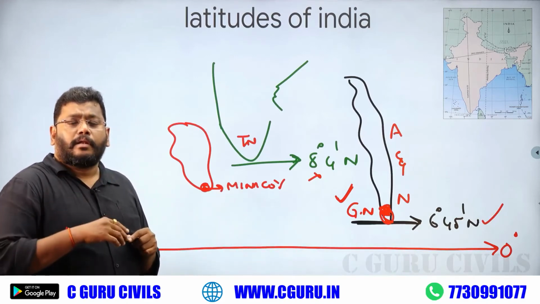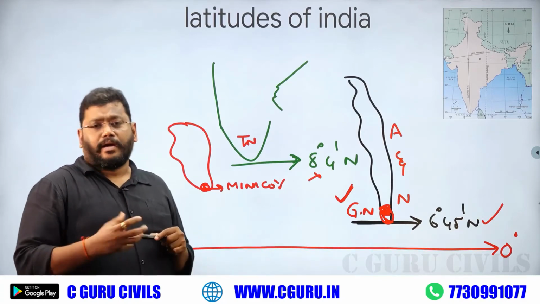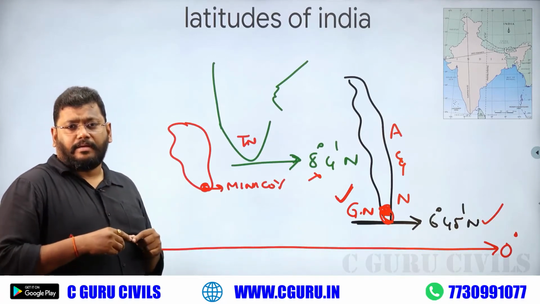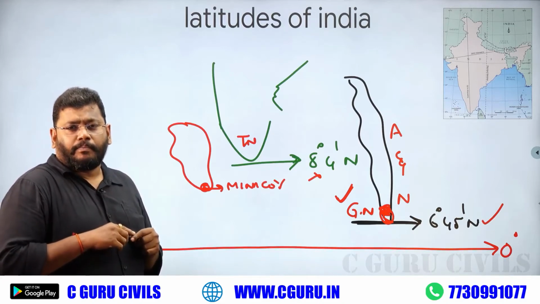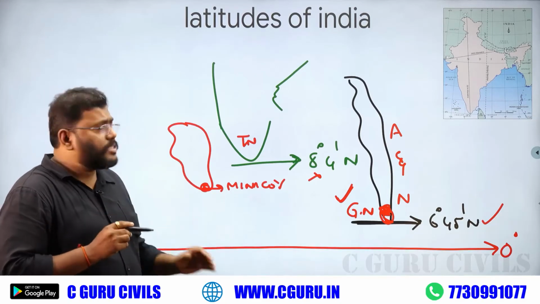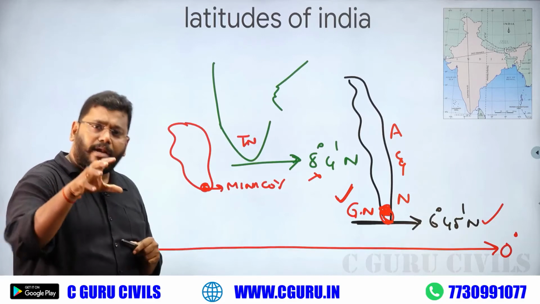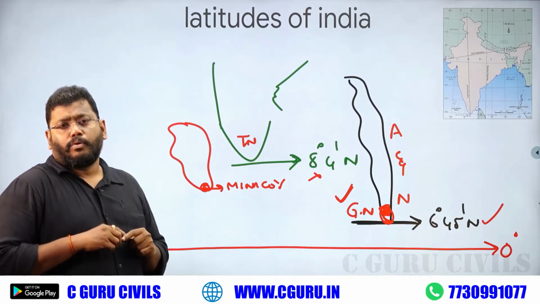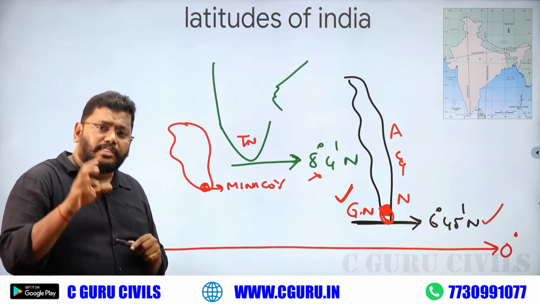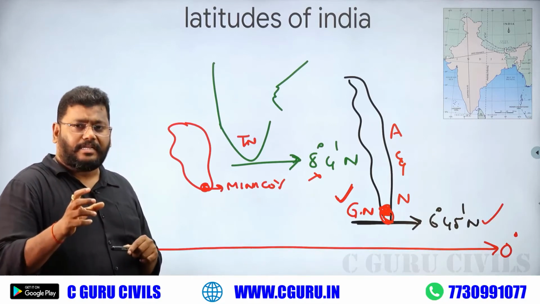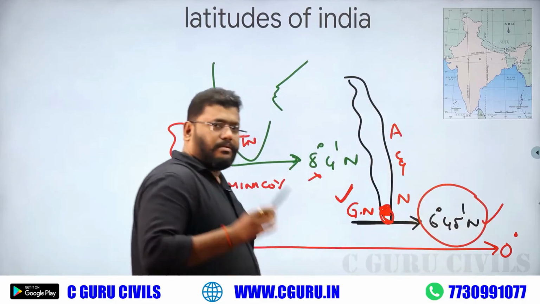But some people say 8 degree 4 north is the initial latitude of our India. They say like that, but that's wrong. Please think about that. India means the mainland of India, and the islands are also our India. So, throughout India, which one is the initial latitude? That means 6 degree 45 minutes north, definitely.